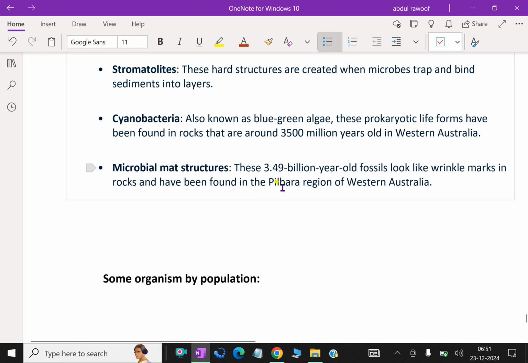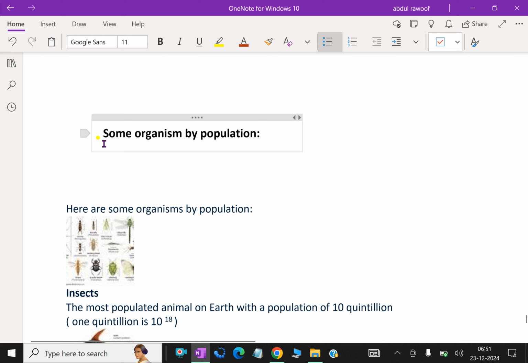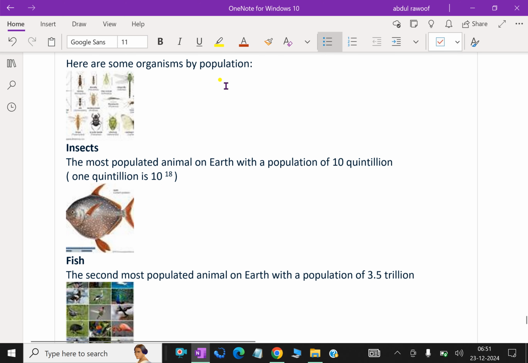Here are some organisms by population. Insects are the most populated animals on Earth with a population of 10 quintillion. Note this, 1 quintillion is 10 to the power 18, that is 1 followed by 18 zeros. That number is 1 quintillion. So insects are the most populated animals on Earth.